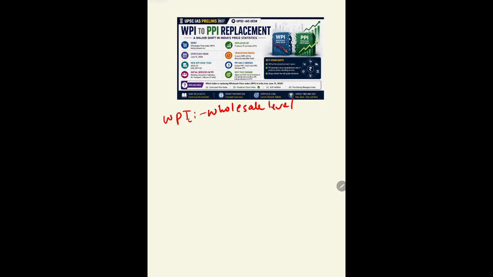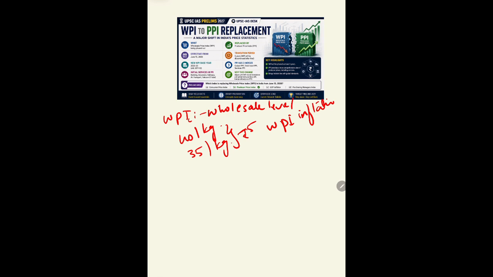For example, a rice producer sells rice to a wholesaler for 40 rupees per kg, and last year the price of the same rice was 35 rupees per kg. So whatever the price has increased contributes to WPI inflation. Okay, so remember this.